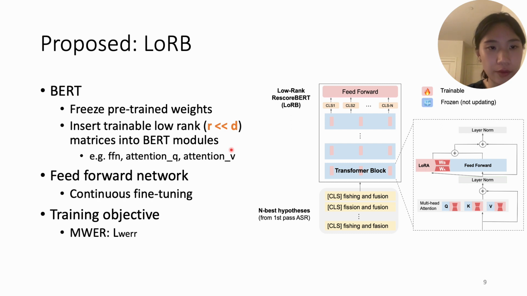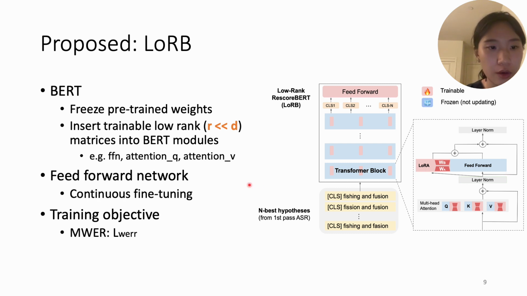These matrices have low rank compared to the initial dimension of the BERT weights, so that we can save a lot of training parameters here. And these trainable matrices are inserted into specific modules such as the query and the value inside the multi-head attention, as well as the feed-forward weights inside the transformer blocks.